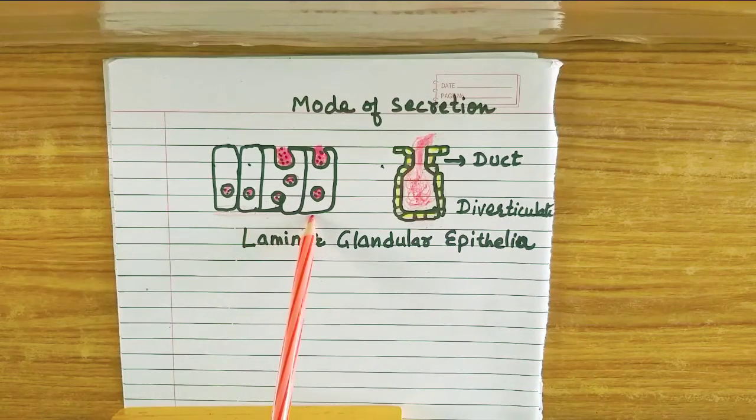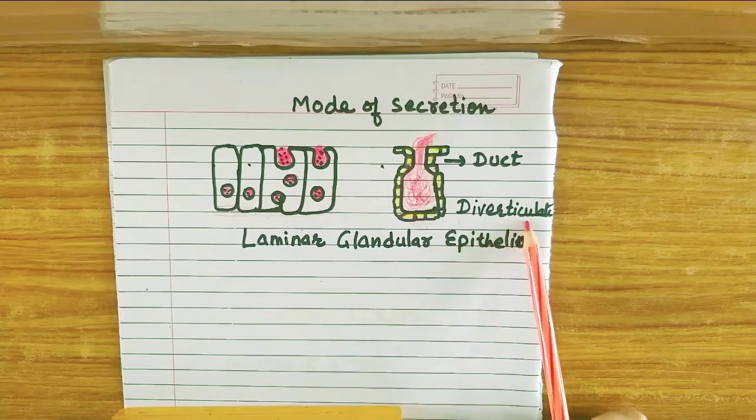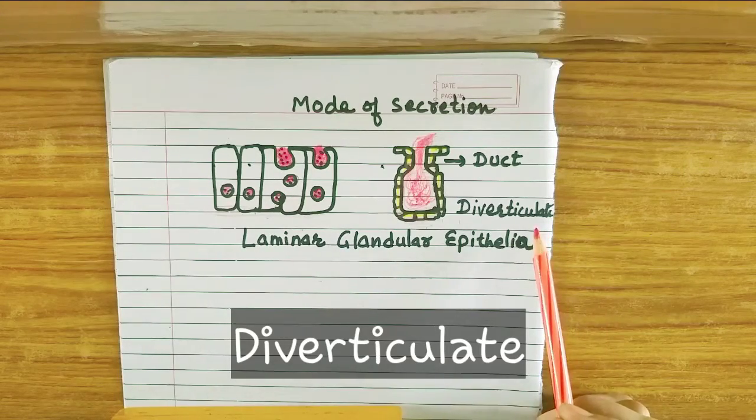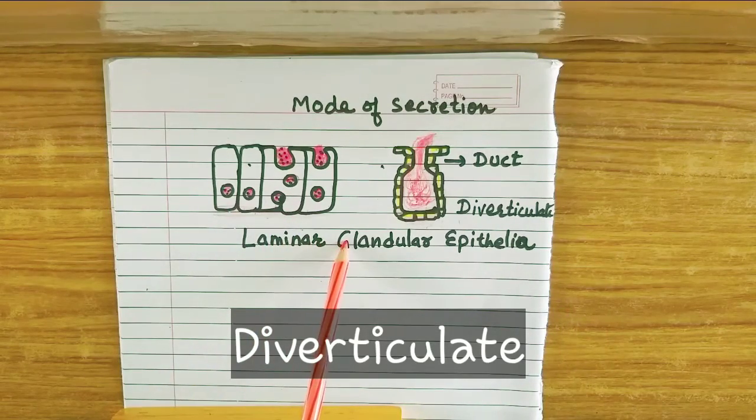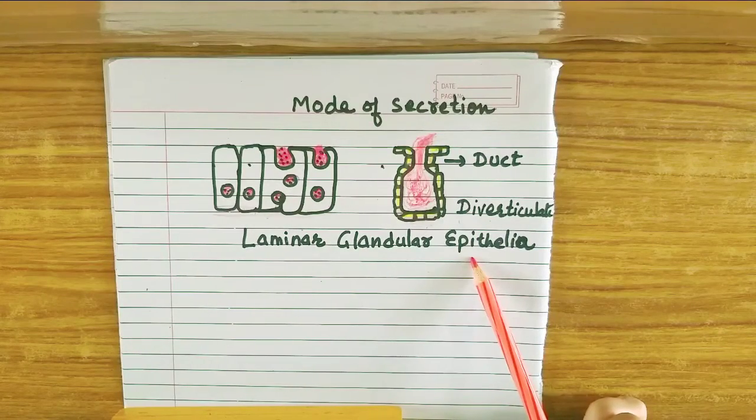This layer is known as the lamellar type of epithelium, while here we can name it the diverticulate type of glandular epithelium. This is lamellar glandular epithelium, this is diverticulate glandular epithelium.